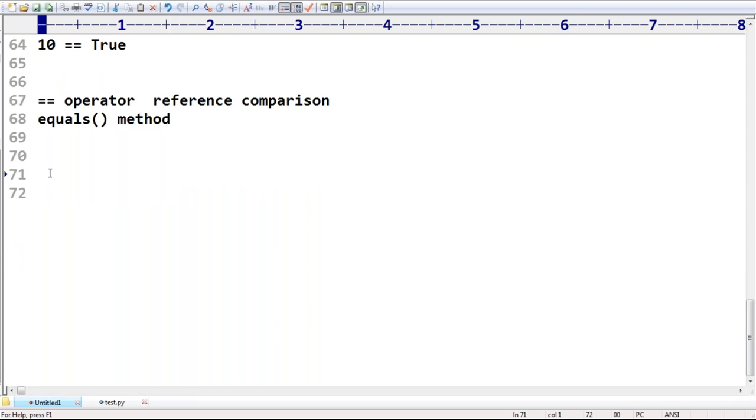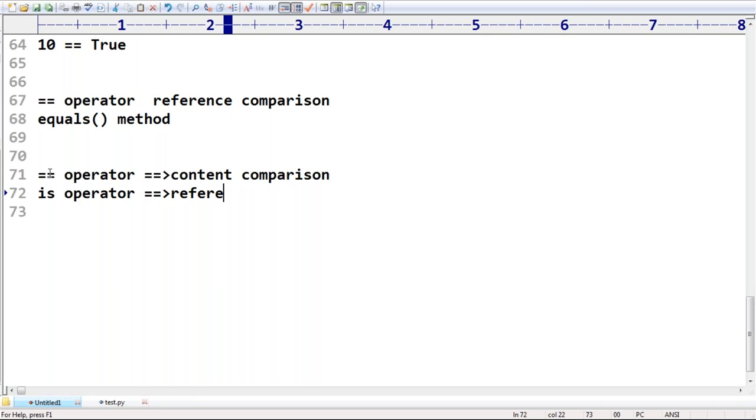But in Python, double equal is always meant for content comparison. If you want reference comparison, there is the is operator. We are going to discuss this part soon, don't worry. The is operator is meant for reference comparison.